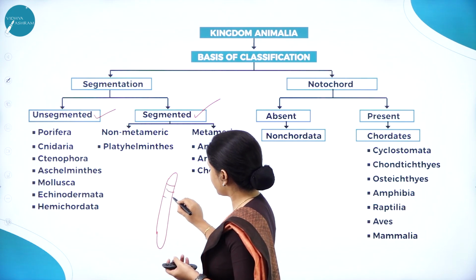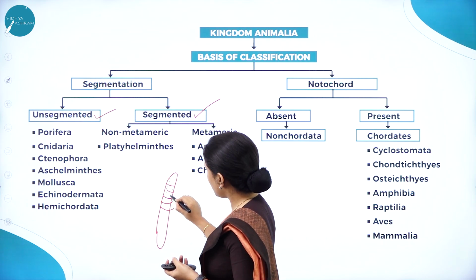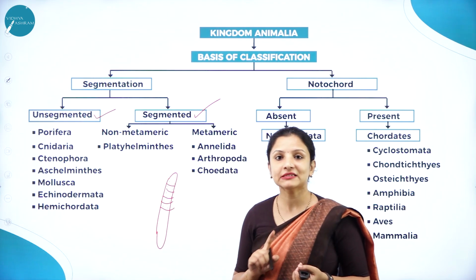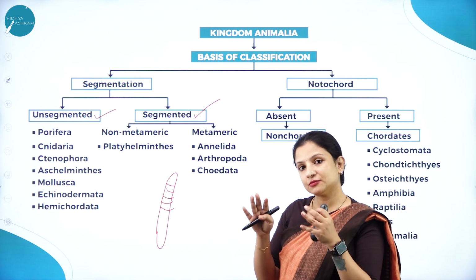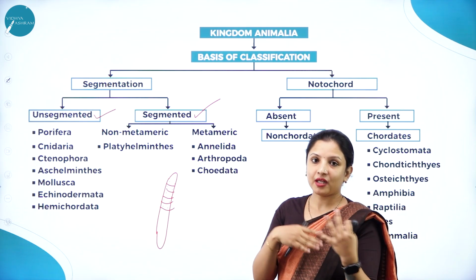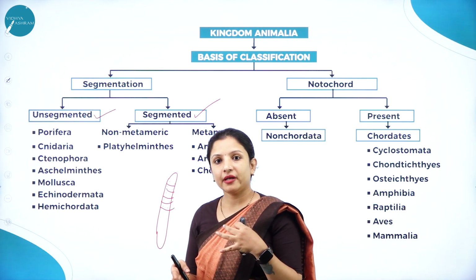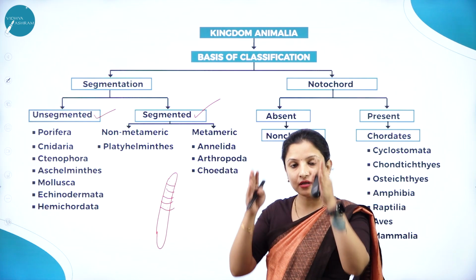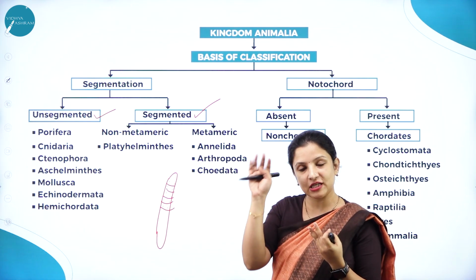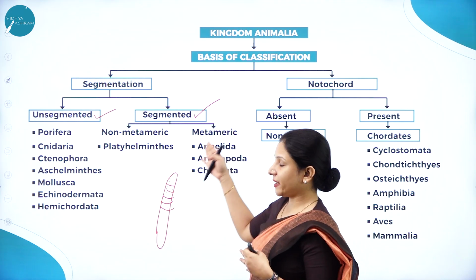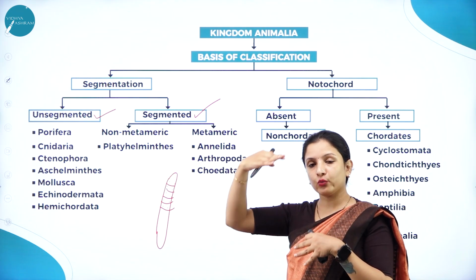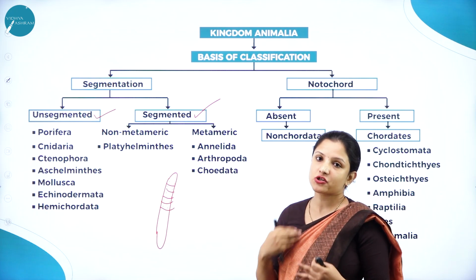They have ring-like segments in their body, and the organs that are there continue in all the segments. So that is called metamerism. There is a difference between being metameric and non-metameric. Non-metameric means segmentation is there, but they don't have repetition of organs in each of the segments. But metameric means segmentation is there along with serial repetition of organs in